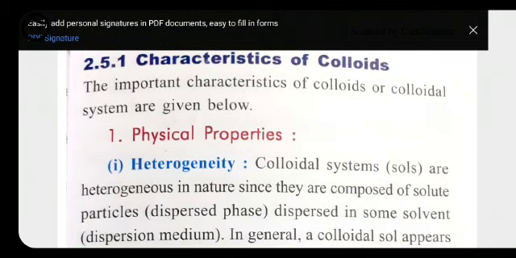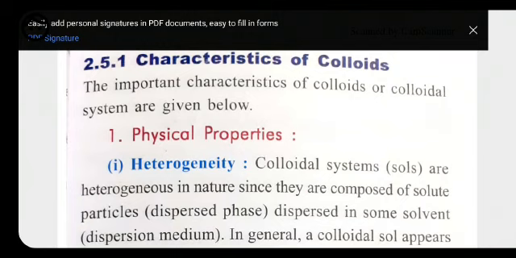First characteristic of colloids: heterogeneity. A colloid is a type of solution which looks homogeneous but actually is heterogeneous. It seems to be homogeneous but actually it is heterogeneous. Here you can take the example of our blood. Whenever we see our blood, we cannot see anything else present in it, but actually we have lots of things present in our blood, that is plasma, platelets. These are all present inside our blood, but we cannot see them. That's why it looks homogeneous but actually it is heterogeneous.